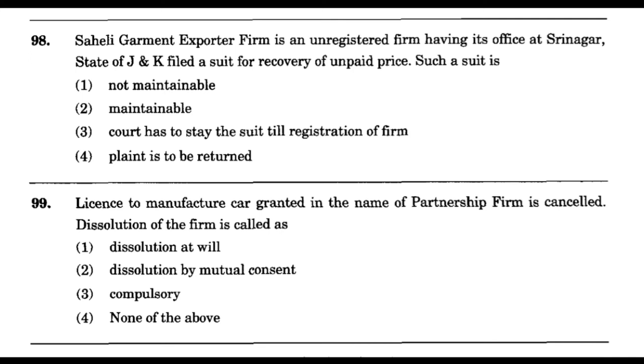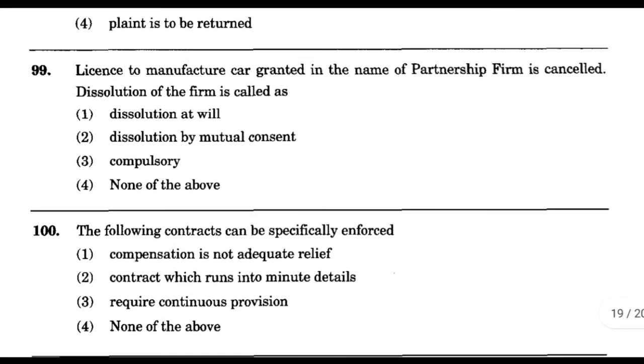Now question number 99. License to manufacture car granted in the name of partnership firm is cancelled. Dissolution of the firm is called as option number 1, dissolution at will; option number 2, dissolution by mutual consent; option number 3, compulsory; option number 4, none of the above. And the correct answer is option number 3, compulsory.